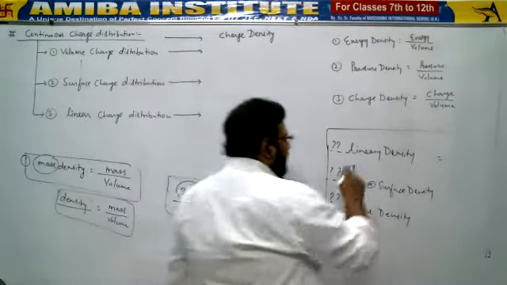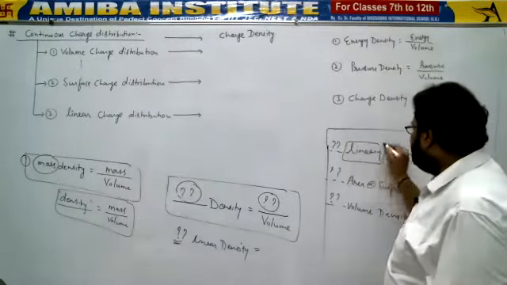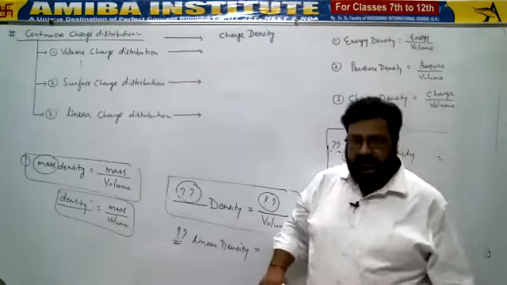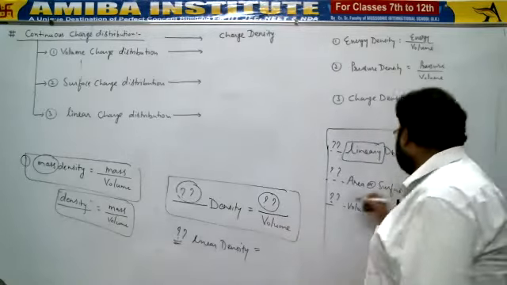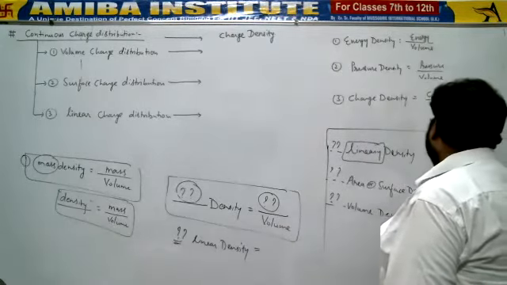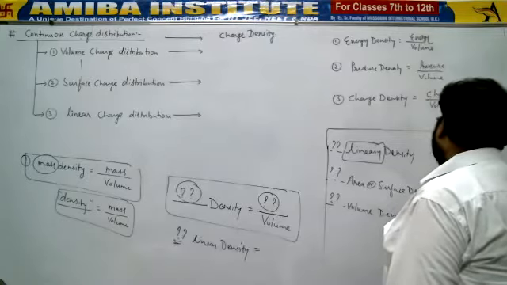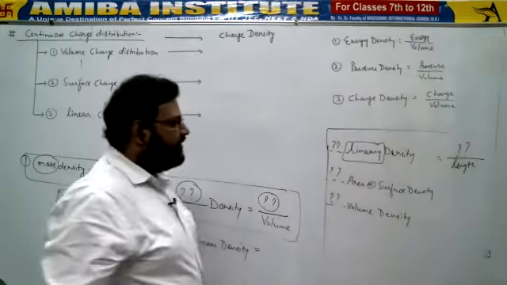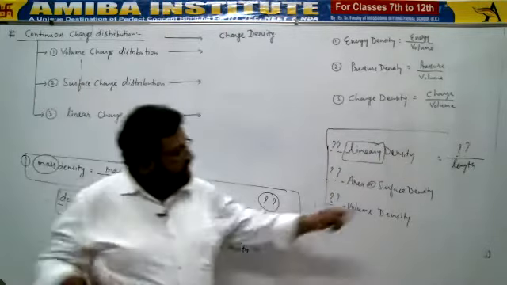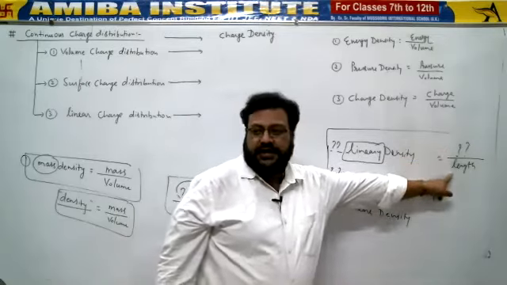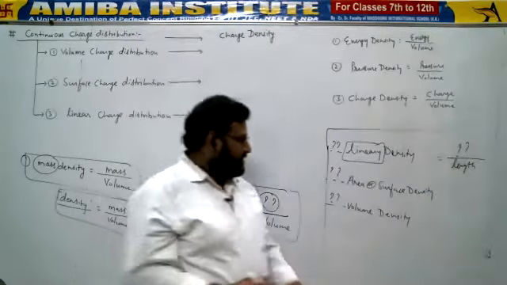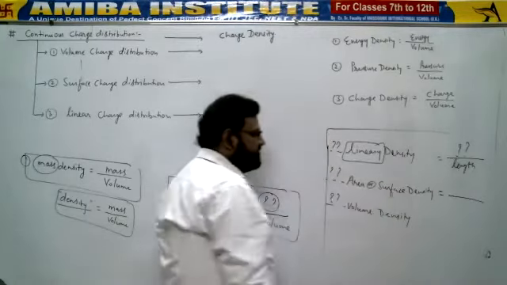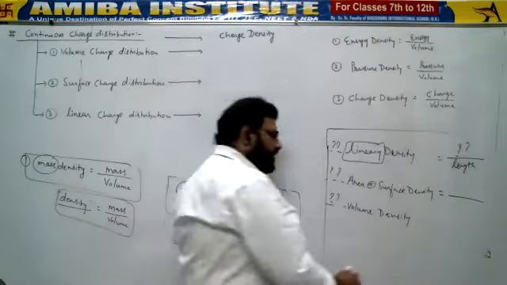In both ways, if we have specifically mentioned that the given shape is linear, then instead of dividing by volume, for linear density you will divide by length. Whatever quantity is written before the word density, you divide it by length. It means the given physical quantity has been distributed lengthwise. Similarly, if any physical quantity is distributed area wise or surface wise, you need to divide it by area.